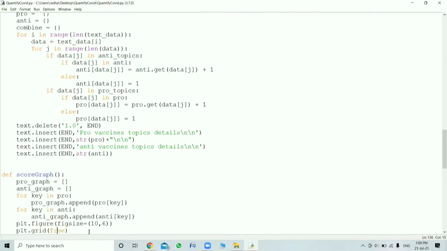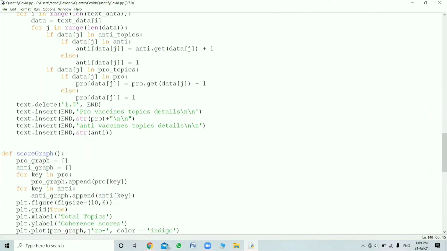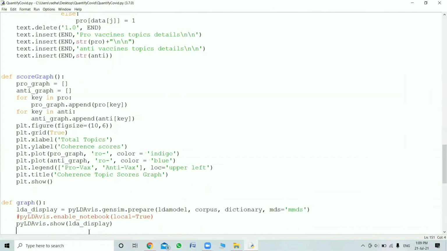Coming to the score graph, as I've told, the score graph is mainly what will plot a graph in our project. In that we are taking the x-axis for pro and the y-axis for anti. Pro vaccine regions will be displayed in indigo color, and anti regions will be displayed in blue color. Based on this we are plotting here. And coming to plot title, in that we'll mention the title for the graph, given as coherence topic score graph. This is the title. And plt dot show will show the graph which is plotted.